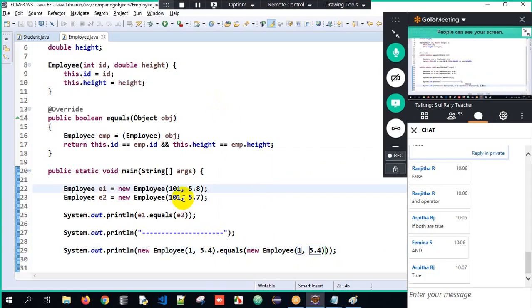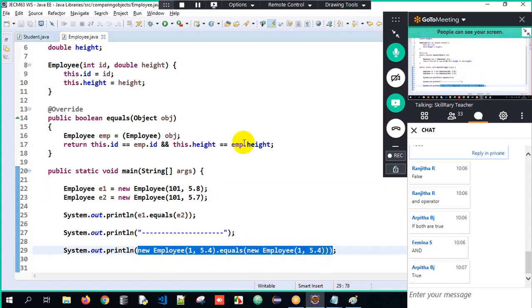See here, what is happening? The same thing only. I created an object and stored it into E1, and I'm passing E1 here. I created an object, stored it into E2 and I'm passing E2 here. But we can do it directly also. See, creating an object of employee dot equals second employee object. So we can do it directly also, indirectly also.